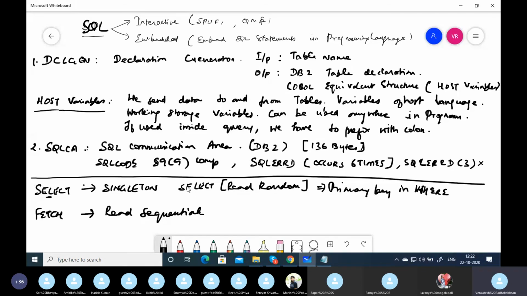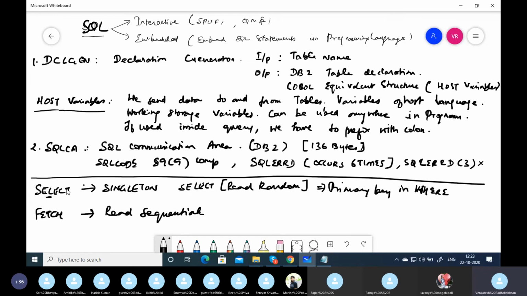Assume if you take any program, there will be a primary input to the program, which will be processed top to bottom. It could be a PS file or VSAM file or a DB2 table. If the DB2 table is a primary input, which you are going to process top to bottom, then you have to make sure you declare a cursor. Declare a cursor and process one by one in a sequential mode.